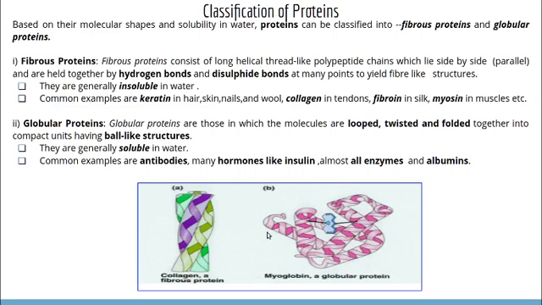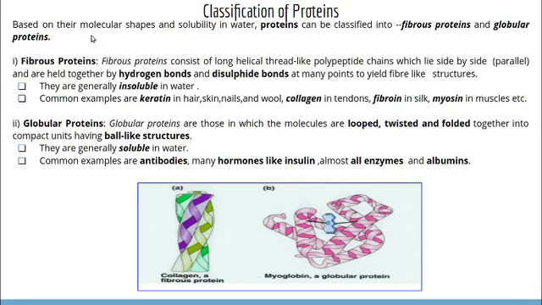So, the name globular proteins. And their solubility, they are generally soluble in water. Globular proteins are soluble in water, whereas fibrous proteins are insoluble in water. Then common examples: antibodies, many hormones like insulin, almost all enzymes are globular proteins, and albumins present in blood are also globular proteins.